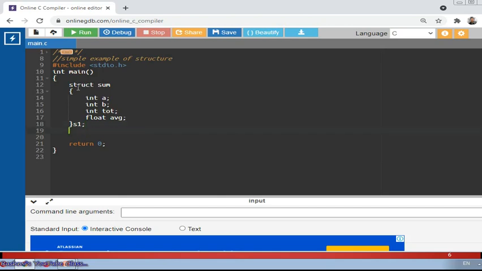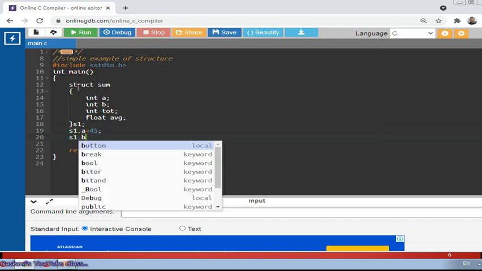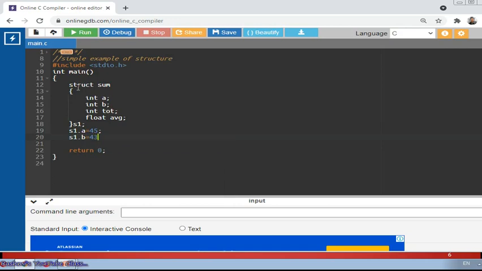Now let me specify the value for the variable a. I have to always take the help of s1. So I write s1.a equal to, I can provide any number. In the same way s1.b equal to any number.